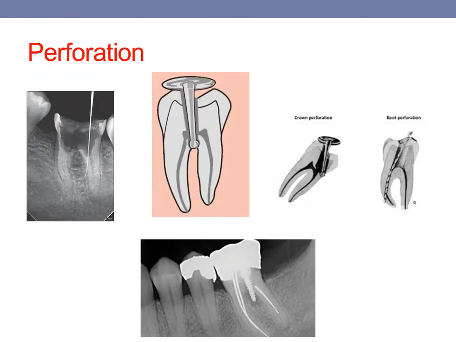Then coming to the next pathway of iatrogenic origin, that is perforation. Now perforation is a communication between the root canal system and the periradicular tissue, including the periodontal ligament or the oral cavity. Now the prognosis of this perforation depends upon the size of the perforation, where it is present, and what is the time of diagnosis. If it is diagnosed at an earlier point of time, it definitely has a good prognosis. And what is the degree of periodontal damage, and how well can the perforation be sealed.